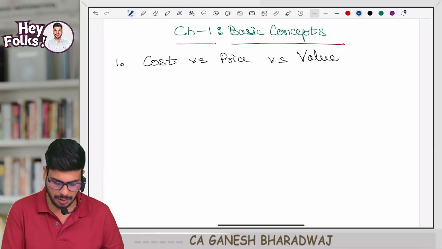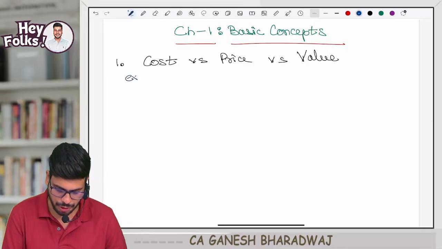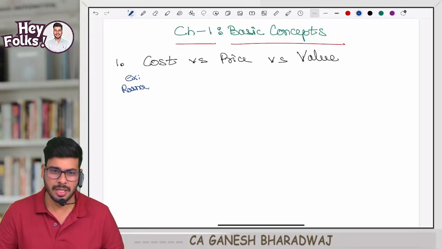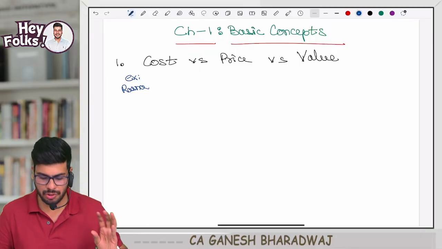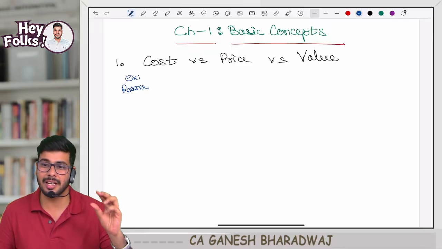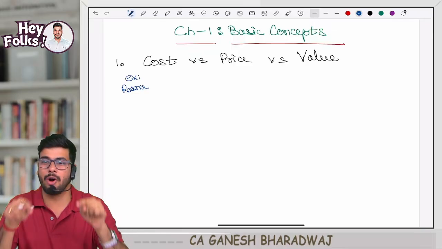Now, the example which I'm going to use is Rasna. How many of you know Rasna? This juice, Rasna, right? You guys know this? Now, during my childhood, for me, it used to be the summer holidays project. Then Rasna, earlier, they have this, in one box they will give.